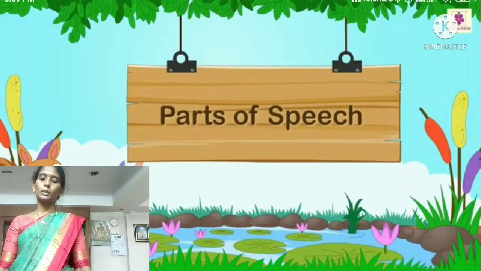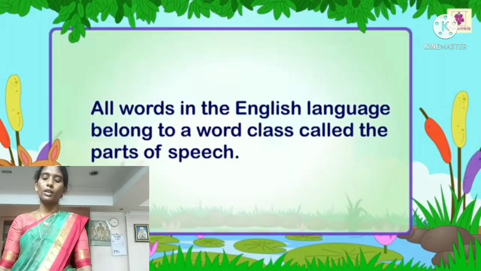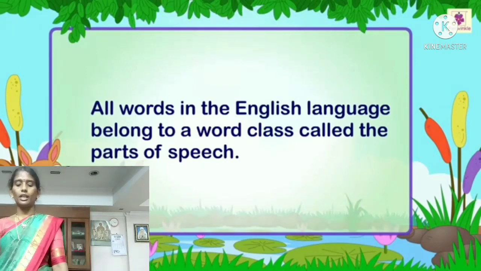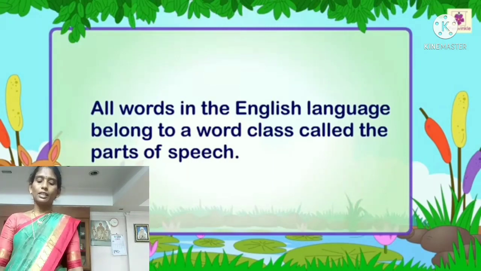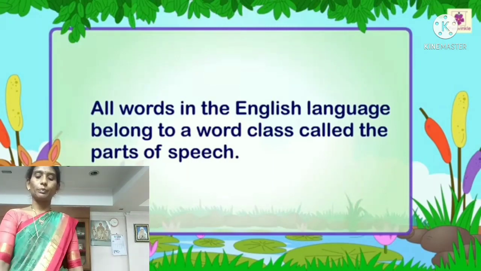Children, our next topic is parts of speech. What is parts of speech? All the words in the English language belong to a word class called the parts of speech.